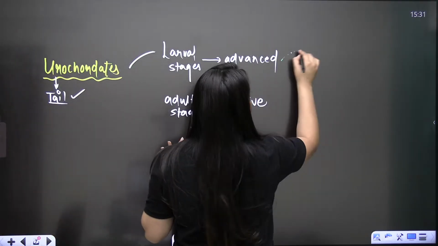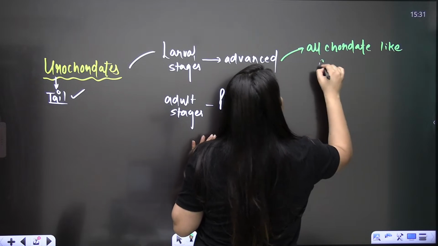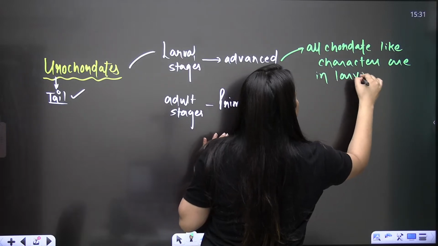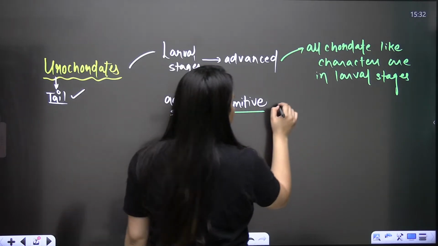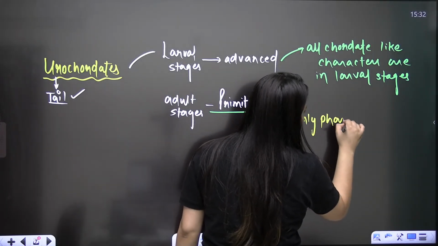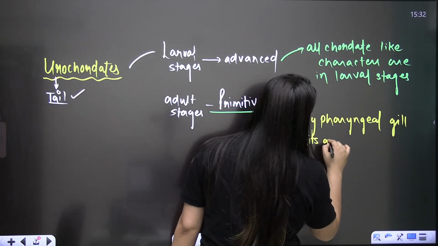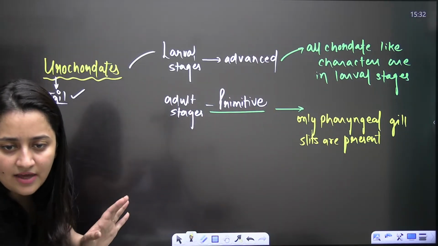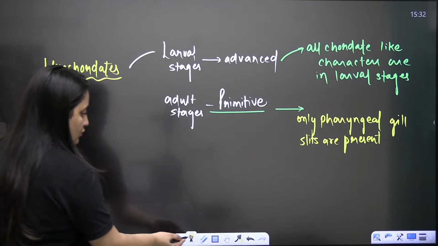This is the point that you should note down, that all the 4 basic chordate-like characters are in larval stages only. Are you getting it? In the adult stage, only pharyngeal gill slits are present. This is the only chordate-like character in the adult. Otherwise, all characters are primitive. This is what you need to keep in your head.